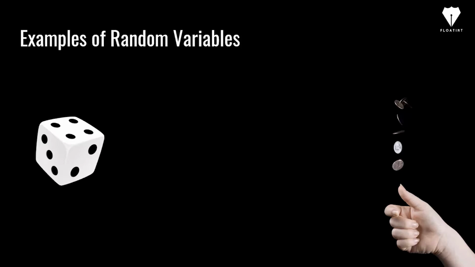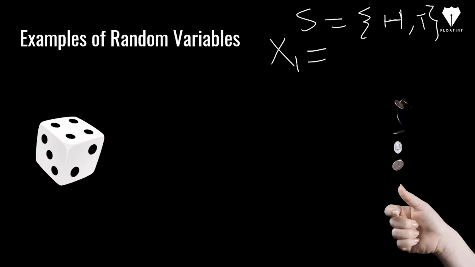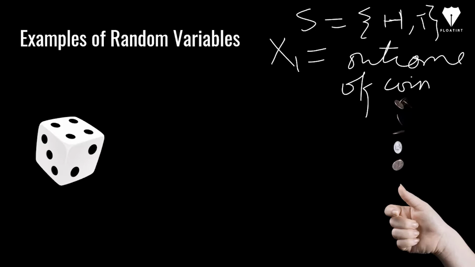The sample space for this experiment would be {head, tail}. If I define a variable x1 as the outcome of a coin toss, is x1 a random variable?